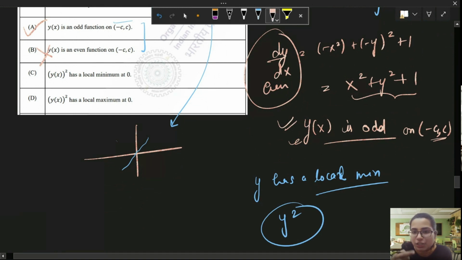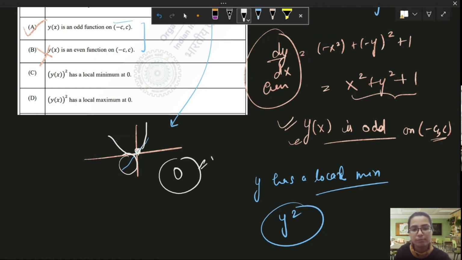It will change the shape of the function a little bit, and along with that, it will move this part of the graph to the second quadrant, right? It will just shift the graph up. And in this way, graphically, we can see that 0 will become the point of minima. Are you able to get me?